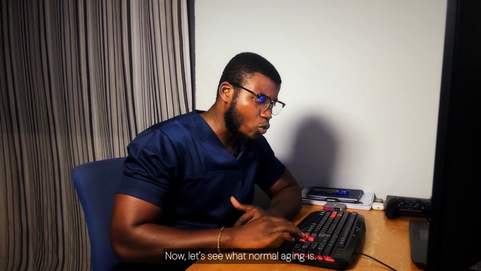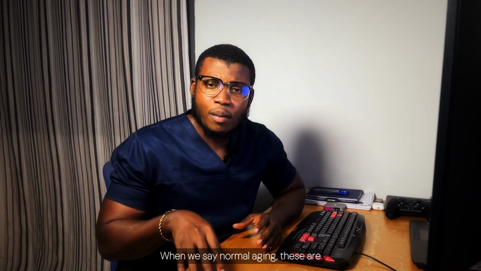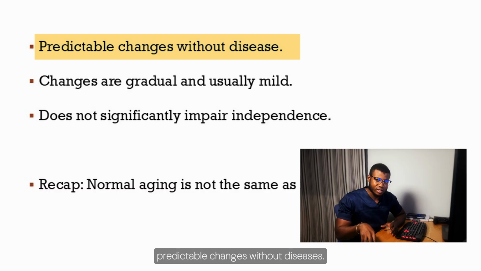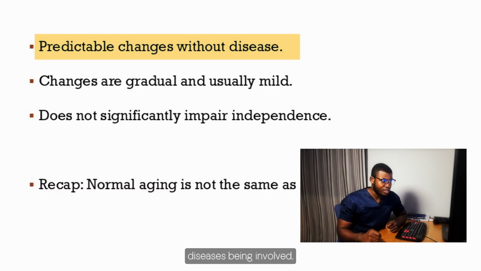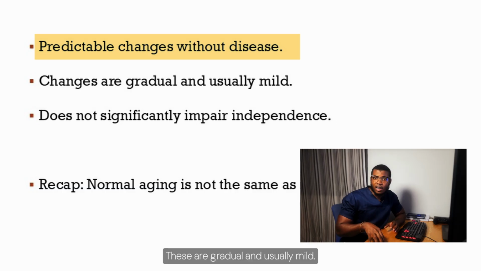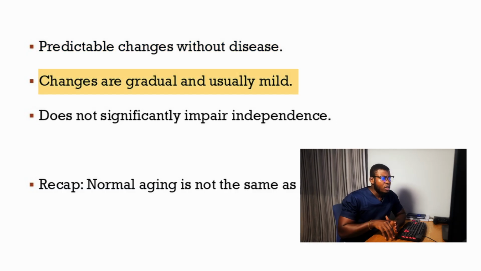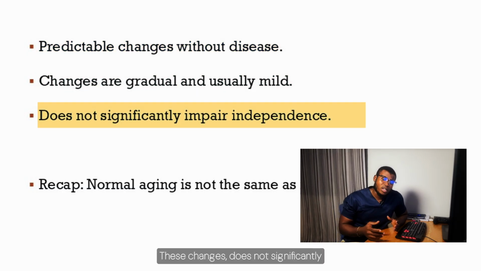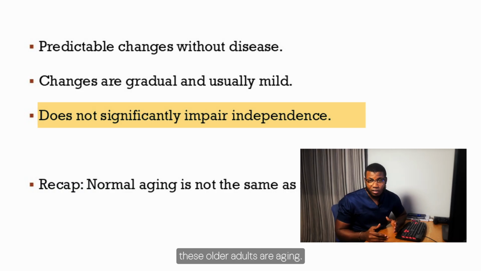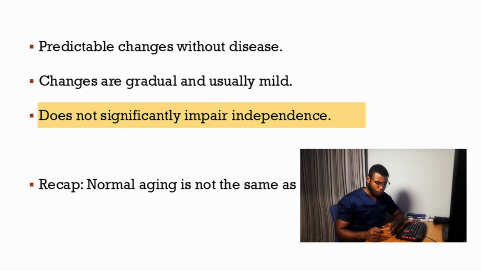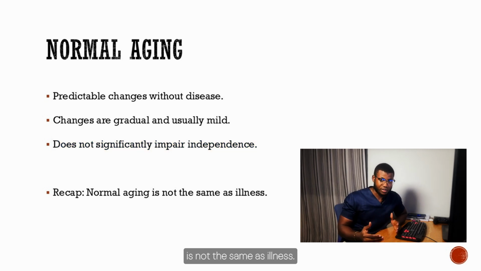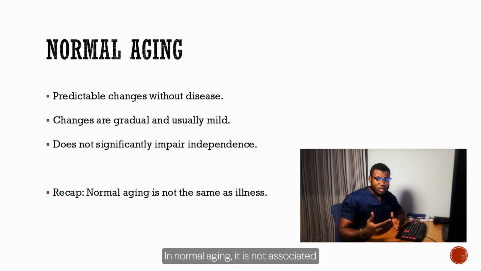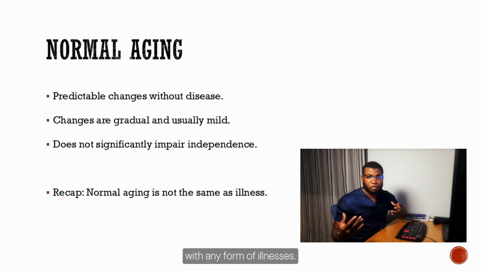Now, let's see what normal aging is. When we say normal aging, these are predictable changes without diseases. These are changes that occur as you are aging, but without diseases being involved. Changes are gradual and usually mild. These changes do not significantly impair independence as older adults are aging. What we need to know here is normal aging is not the same as illness. Normal aging is not associated with any form of illness.